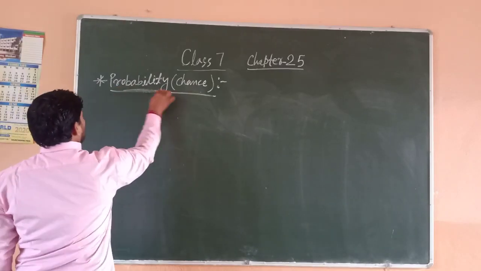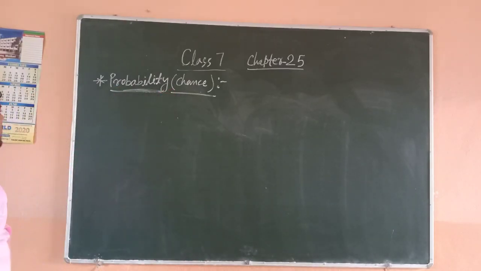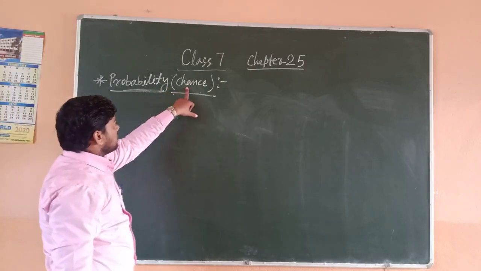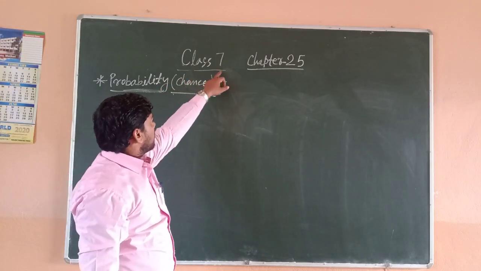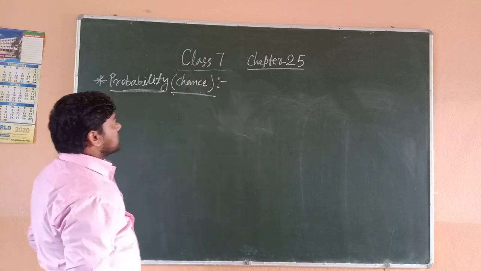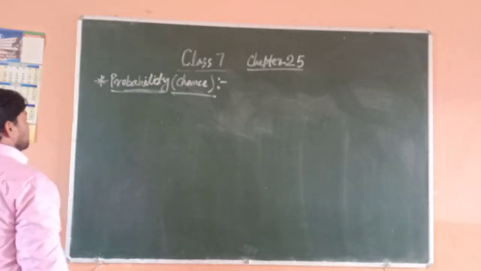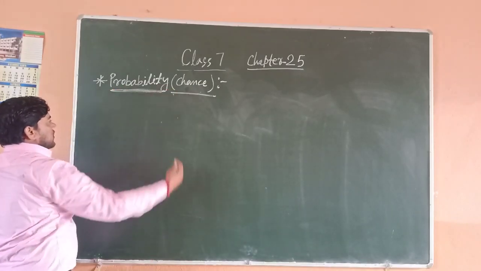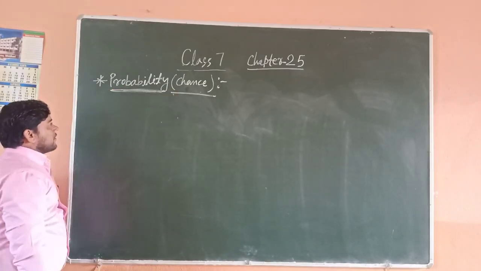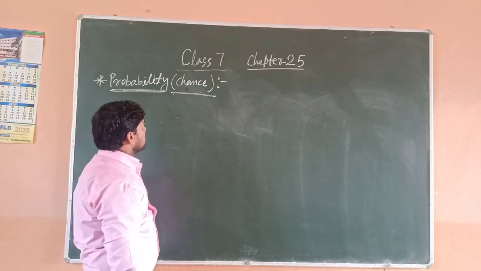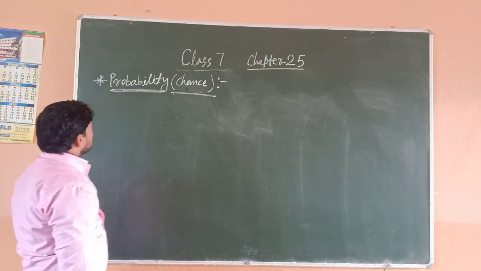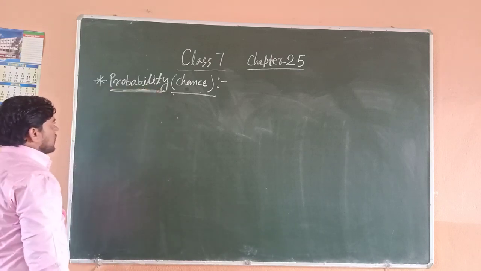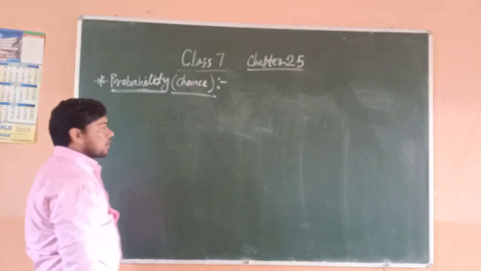Today I am going to explain probability. It means chance. This is for class 7, chapter 25. In our daily life, so many events happen. So in this chapter, we discuss events.